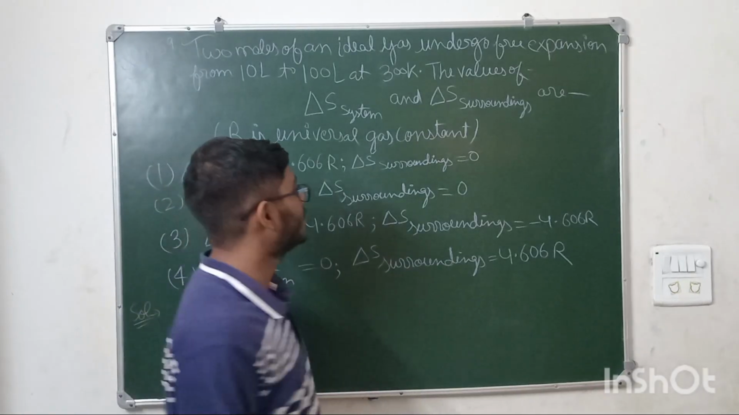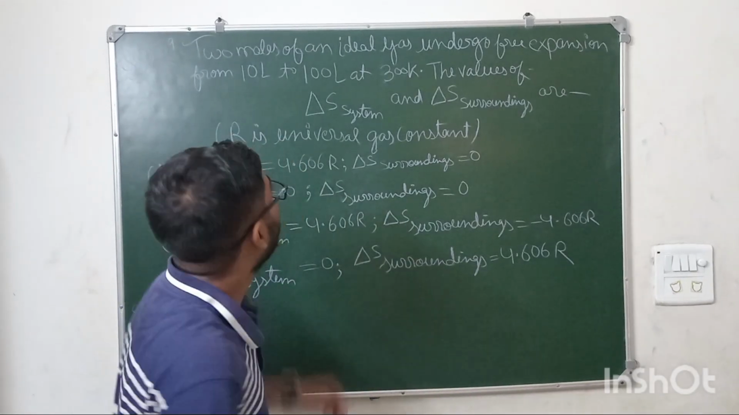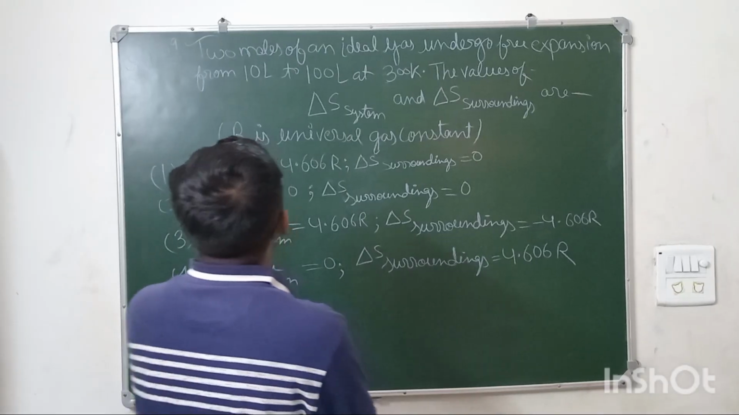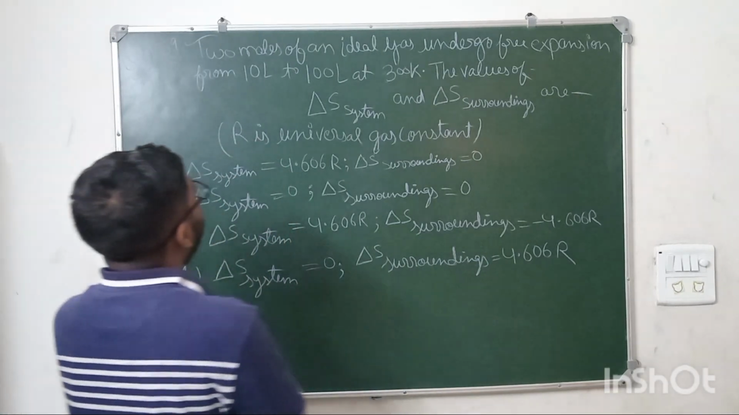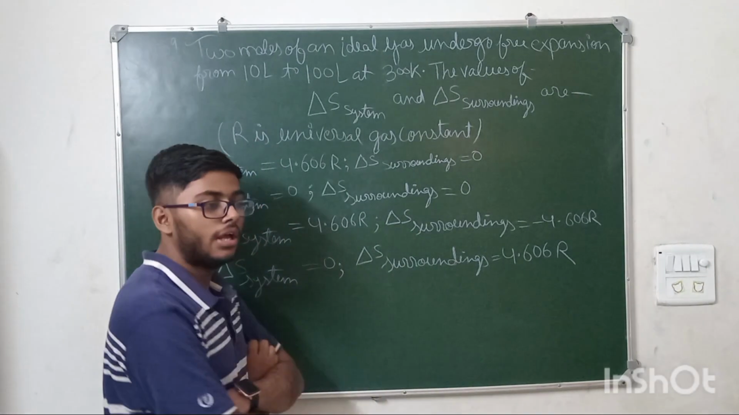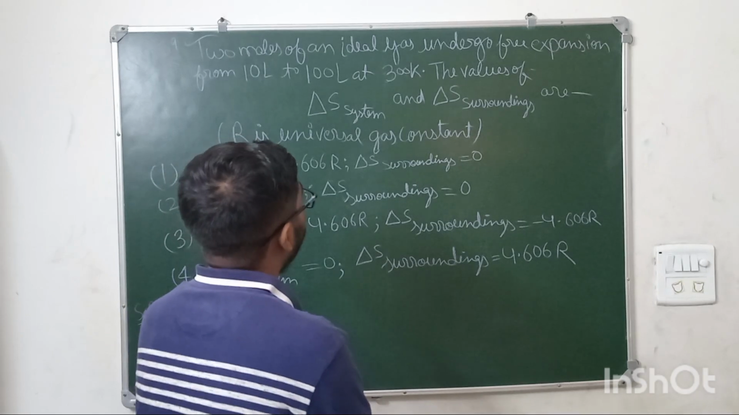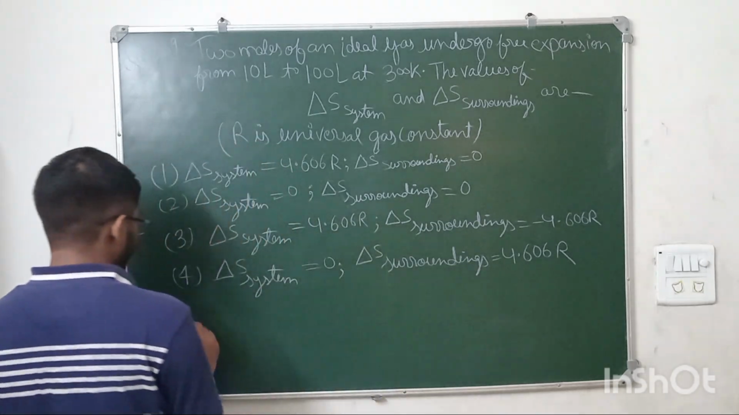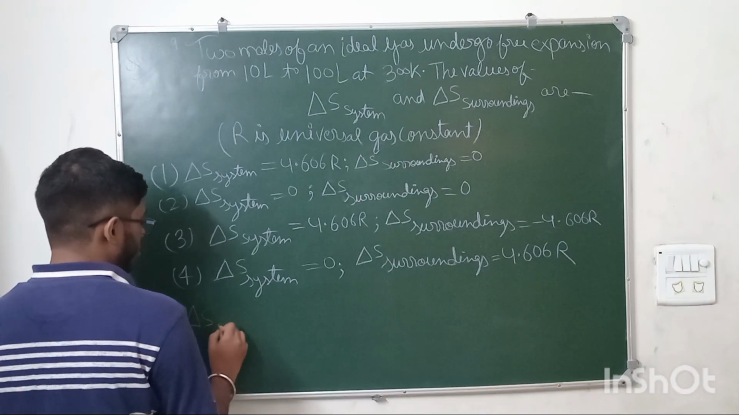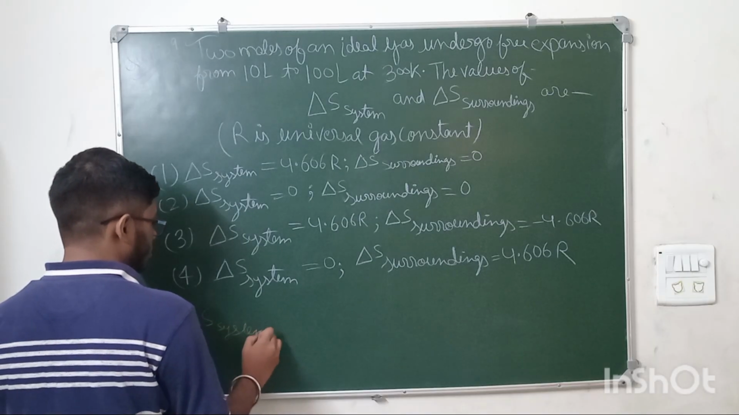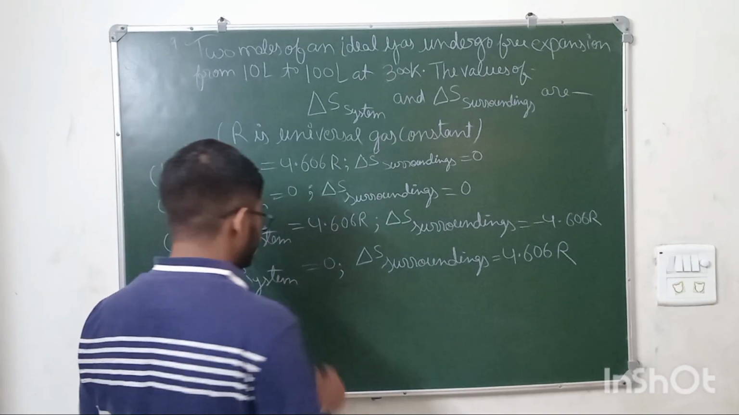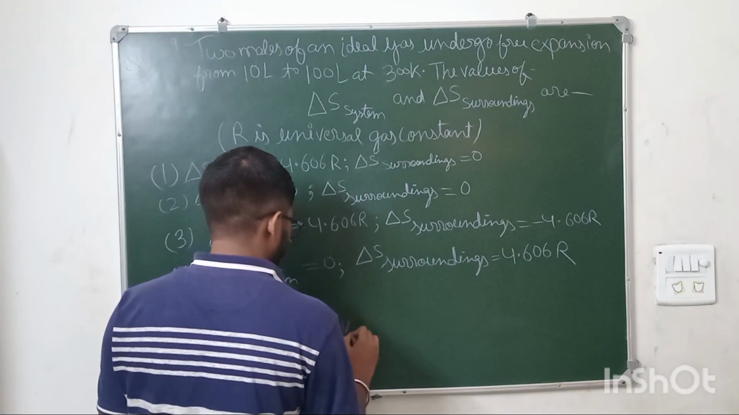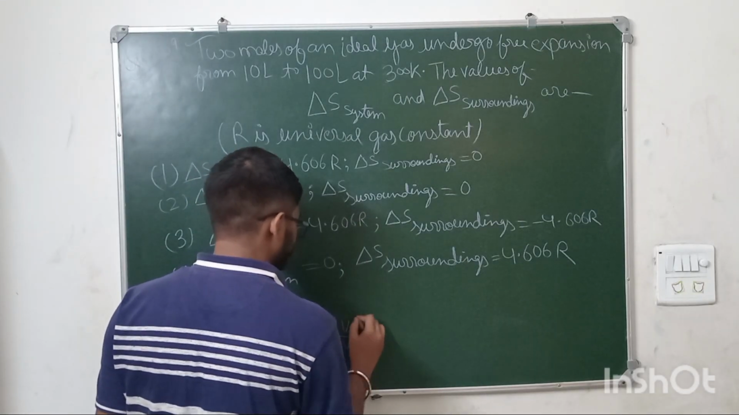The next question is from the topic thermodynamics, and the question is saying 2 moles of an ideal gas undergoes free expansion from 10 liters to 100 liters at 300 Kelvin. We need to tell the entropy value of system and the surrounding. Okay, this is a free expansion. So first of all, we will be finding the entropy of system. So we know that the formula for entropy is nR ln(V final by V initial).